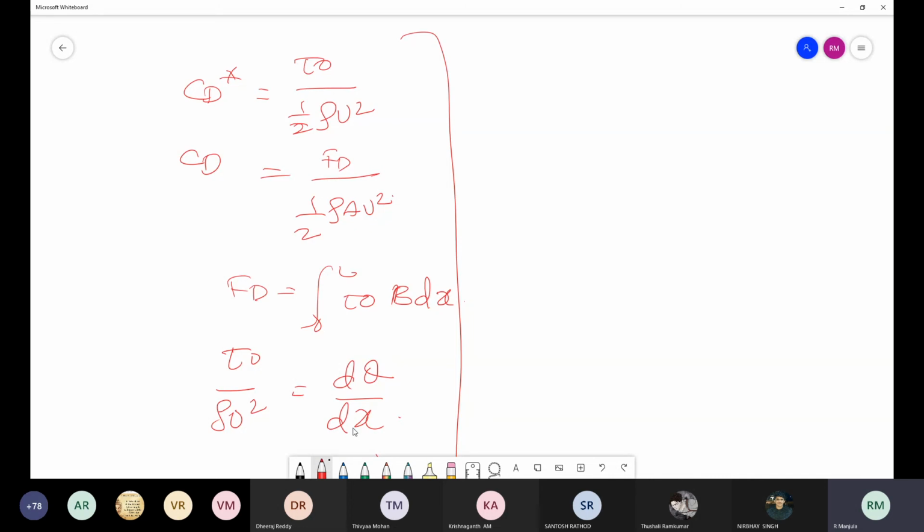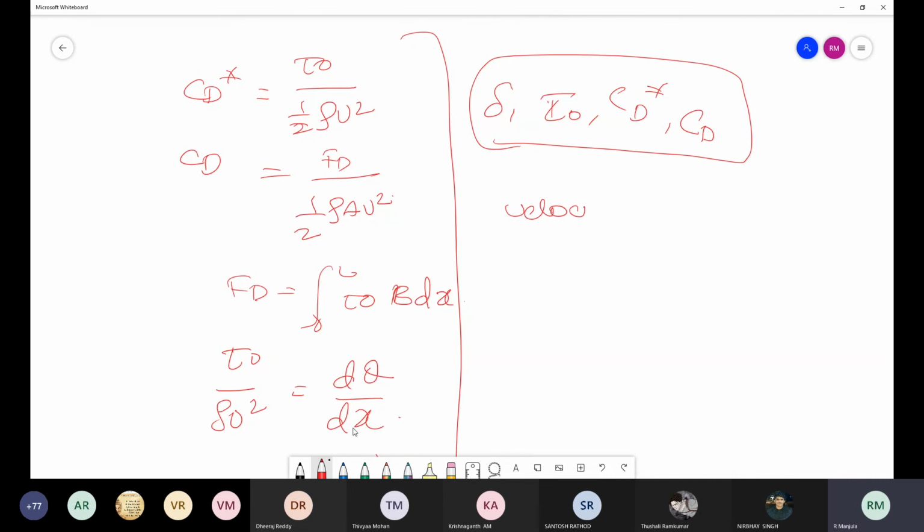For any velocity distribution, you can find delta, the boundary layer thickness, tau naught, the shear stress, then you can find CD star, then CD, for any laminar boundary layer distribution. So for the given velocity distribution, you can find all these parameters.